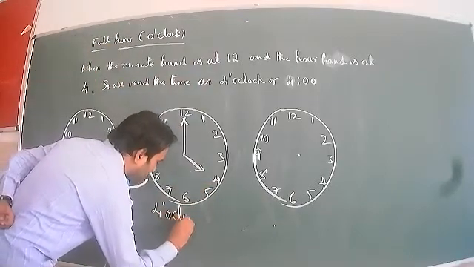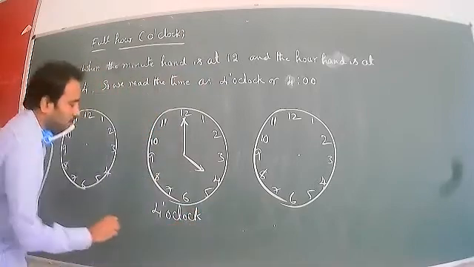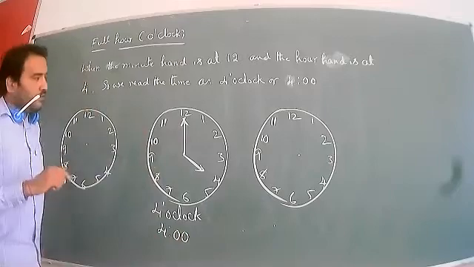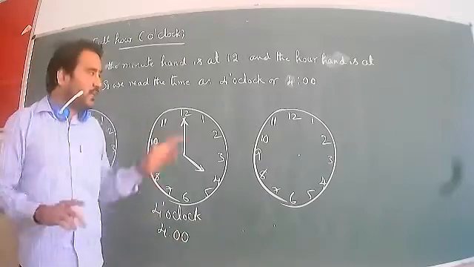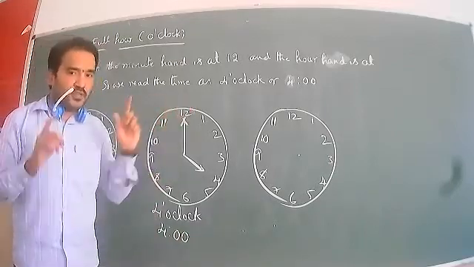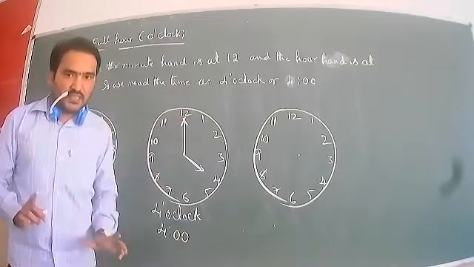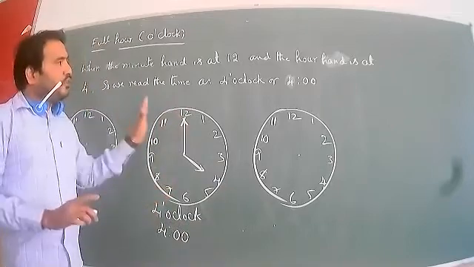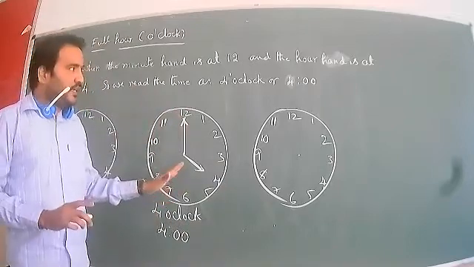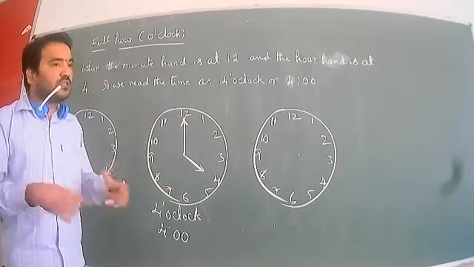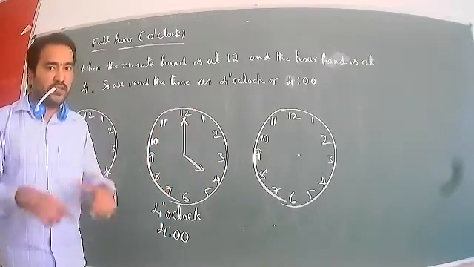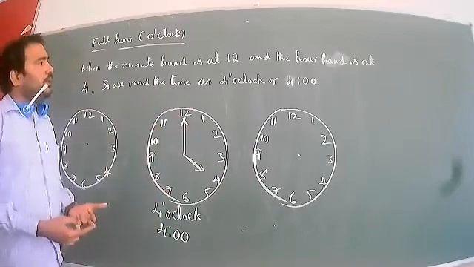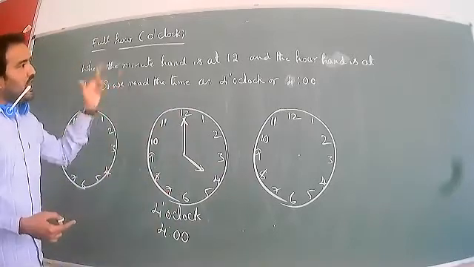We can also write it as 4:00 minutes. I have already told you, 12 has to be 0, or we can consider it 60 minutes. So this is called clock time. Sometimes the hands are in different places, so what do you call the time? Here the minute hand is at 12, the hour hand is at 4.